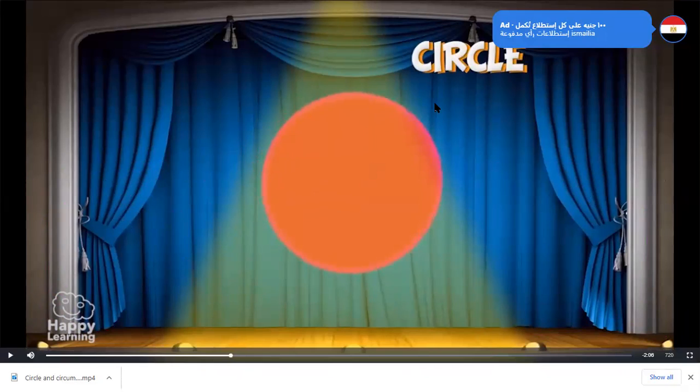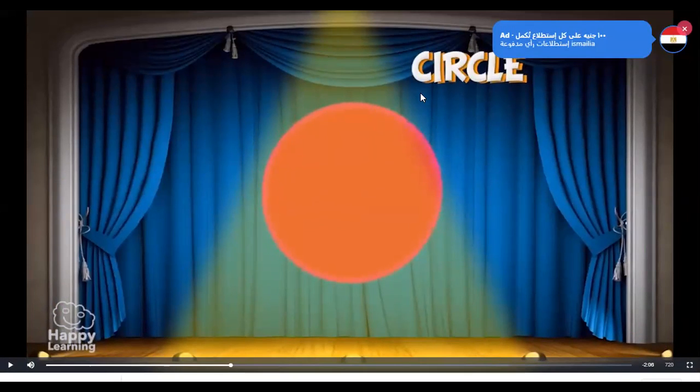Is there anyone who can tell me what is the difference between a circumference and the circle? What is the difference between a circumference and the circle? The circumference is, she said in the video that it is a closed curve, but the circle doesn't have the radius or diameter. The circle is only a circle.